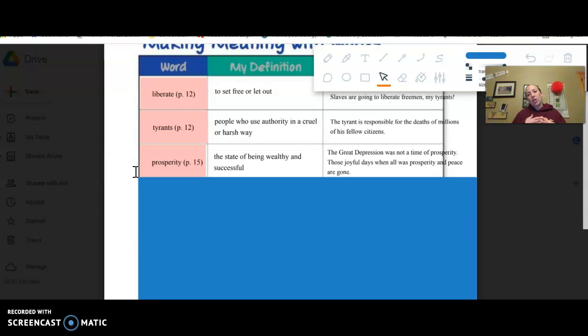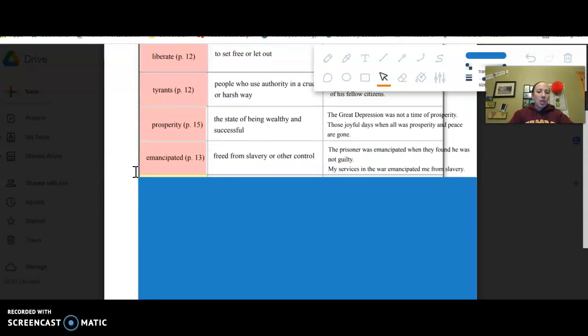Now, in The Loyalist Daughter, she's also sad that her sort of side has lost or was losing and then ended up losing because her family did not want the colonists to win. They wanted England to stay in charge. So they were happy when England was in charge. So she says, those joyful days when all was prosperity and peace are gone. So like they were happy and wealthy and successful, but now she's saying they are not. So again, just a different perspective than you sometimes hear on the war.